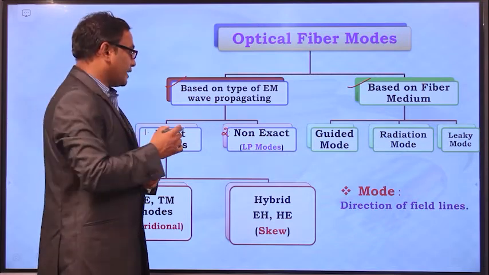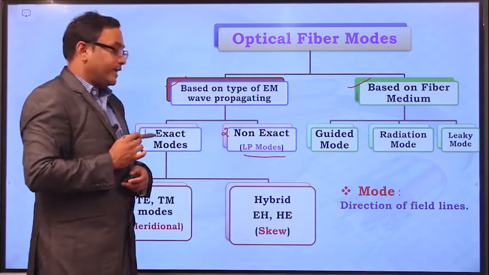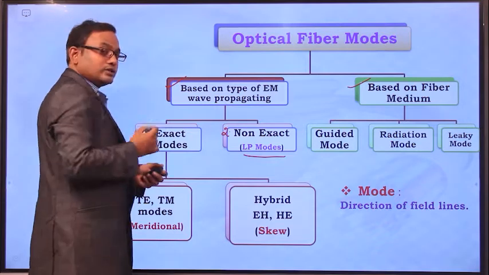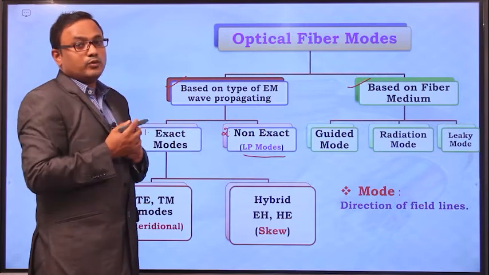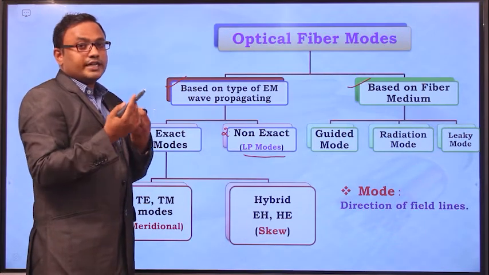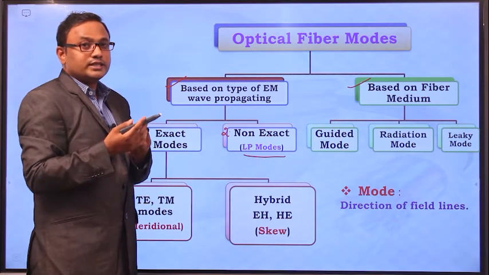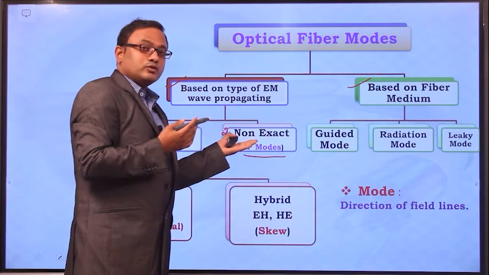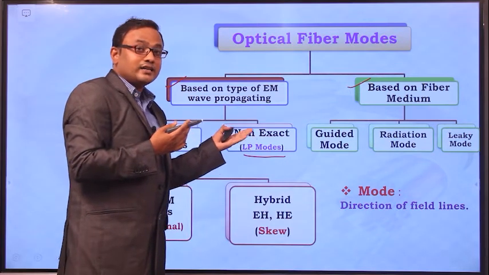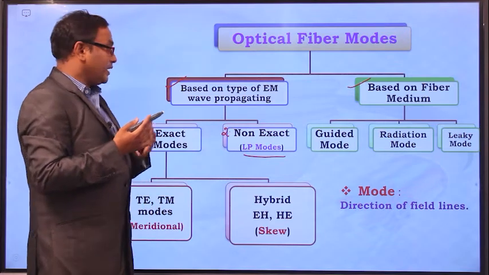Examples for non-exact modes are the linearly polarized modes, and examples for exact modes are TE mode, TM mode and hybrid modes. TE mode, TM mode and hybrid modes have solutions in Maxwell's equations, whereas linearly polarized modes, especially in higher order, do not have solutions, right?